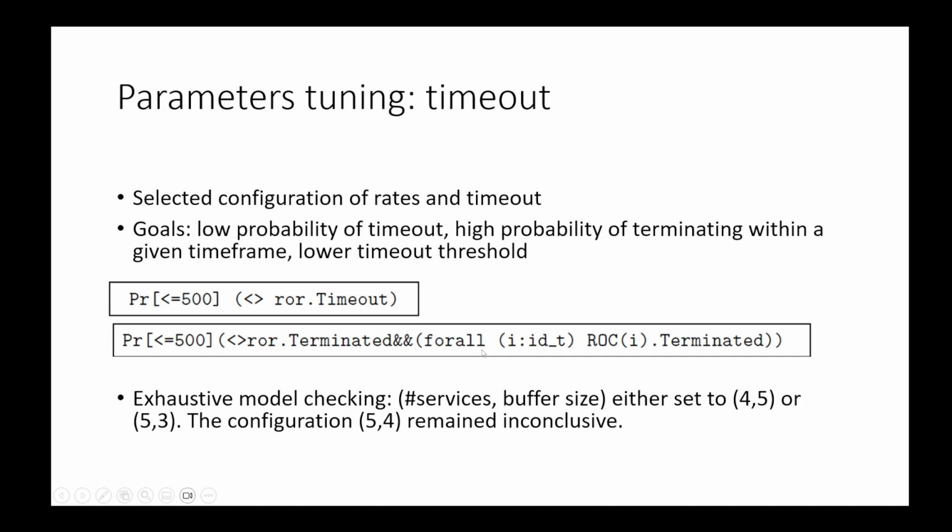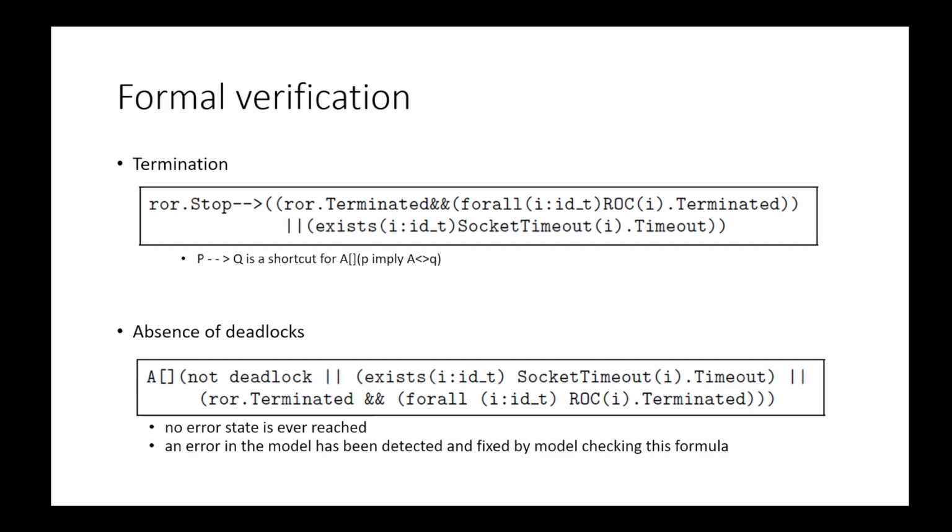We tried several configurations of number of services and buffer size. For example, already with 5 services and buffer size set to 4, the verification with exhaustive model checking was inconclusive. In this case, we either rely completely on statistical model checking or we need to use more powerful machines.